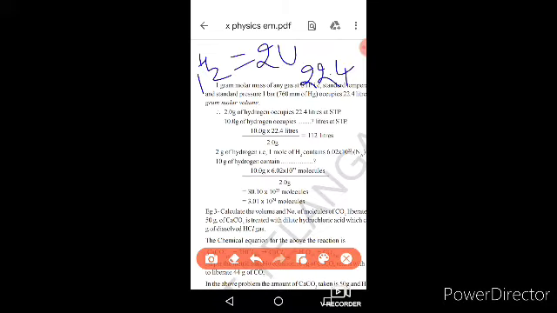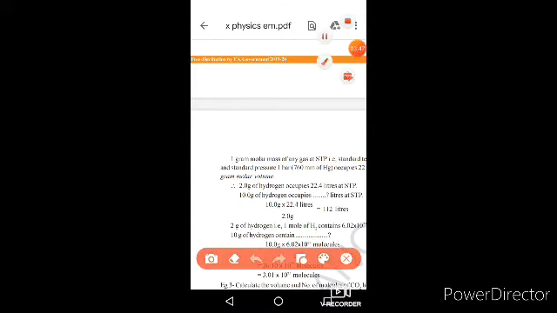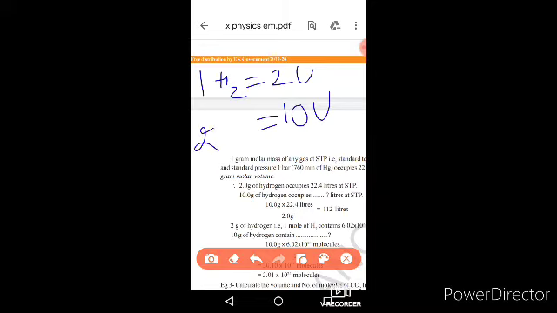But in the equation we will get 10 grams, so how many moles? 1 mole weighs 2, so 10 means 2 into 5, which is 5 moles.